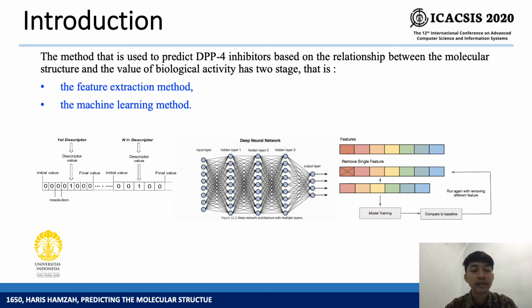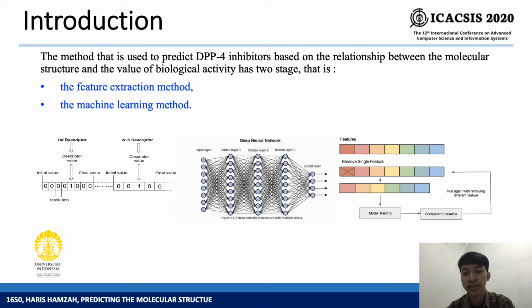How to predict the molecular structure of the DPP-4 inhibitor into active or inactive compounds? The method that is used to predict the DPP-4 inhibitor based on the relationship between the molecular structure and the value of biological activity has two stages. That is, first, the feature extraction method, and the second, the machine learning method. The feature extraction method is used as an initial step in building a classification model to represent the molecular structure of the DPP-4 inhibitor as a feature vector that will be used for the machine learning method at the next stage.